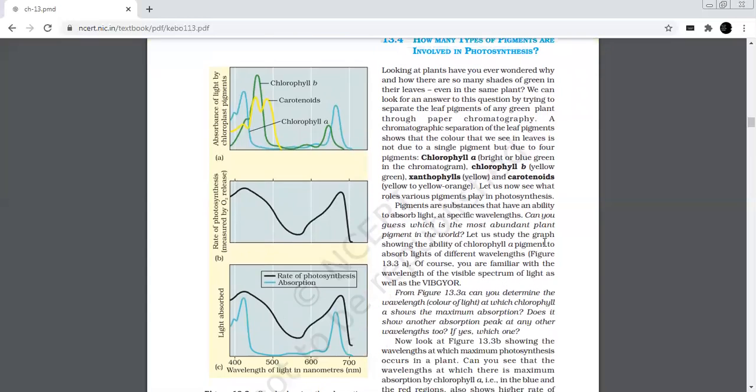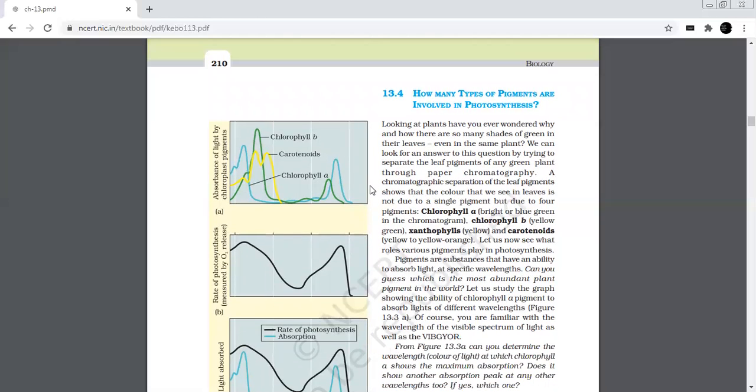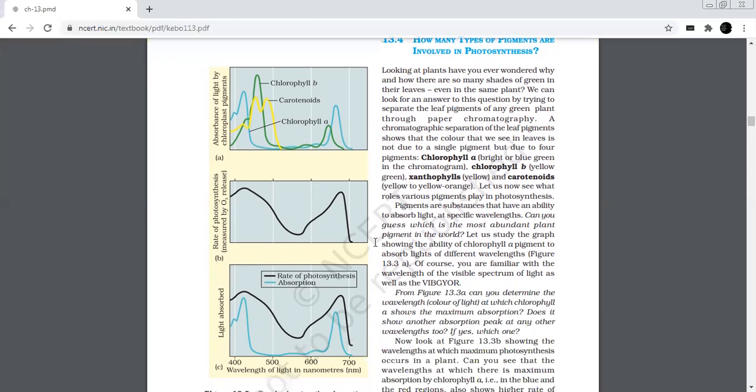Let us see the absorption spectrum. It is a curve, as you can see, that shows the amount of light of different wavelengths absorbed by the substance. The graph given here shows the ability of chlorophyll a to absorb light of different wavelengths. Chlorophyll a has the maximum absorption peak at 450 nm and also shows another peak at 650 nm. Absorption spectrum is constituted by violet, blue, orange, and red lights. The emission spectrum is constituted by yellow and yellow-green light.